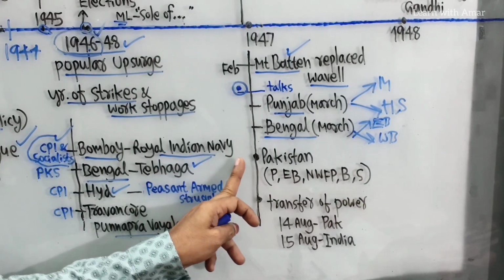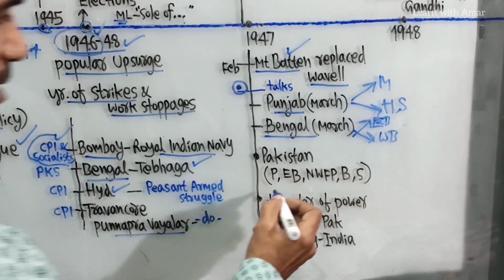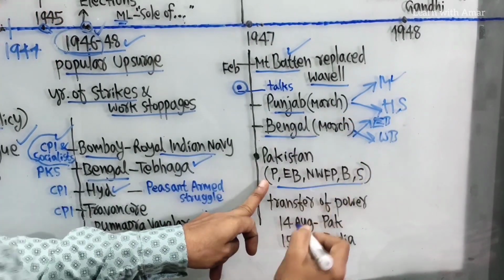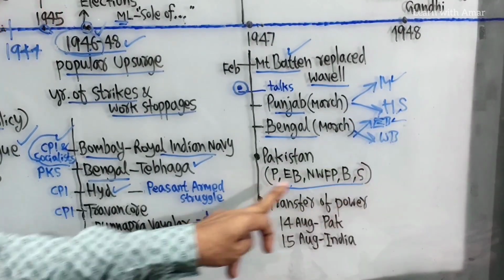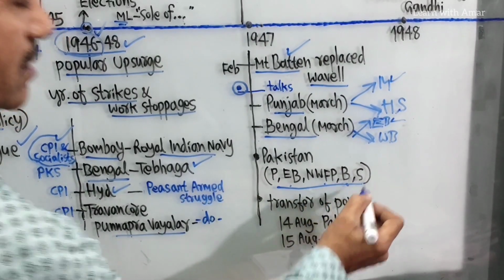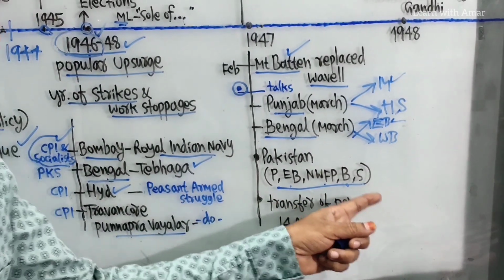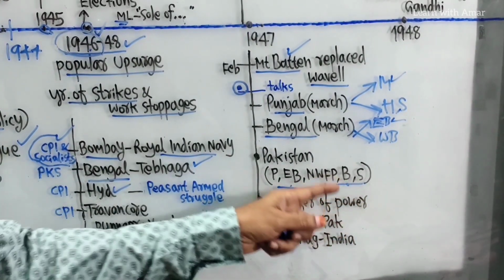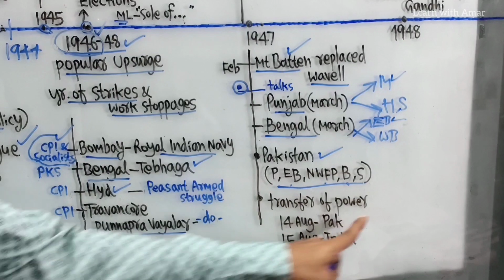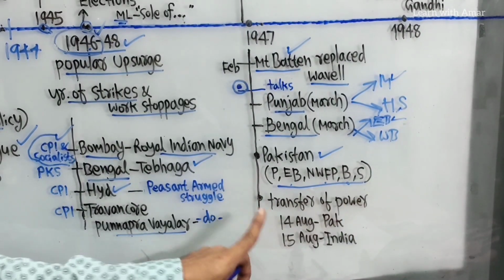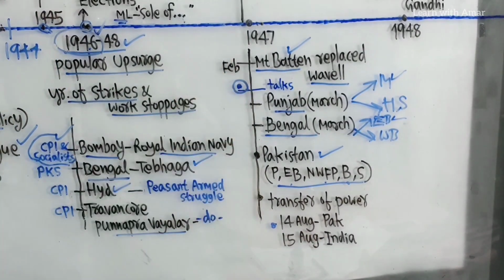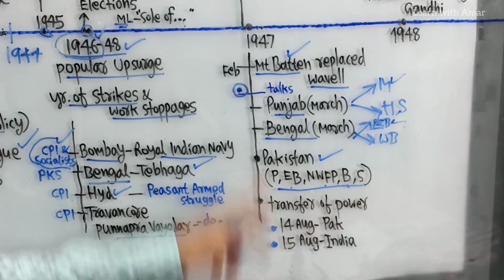The areas with a Muslim majority population are known as Pakistan. What are those? It is Punjab, already I told you, Muslim Punjab. Then East Bengal, it is for Muslims. North-West Frontier Province, and also Balochistan and Sindh. These are the areas where we see a majority Muslim population, so it is named Pakistan. And transfer of power from the British to Pakistan was on 14th August 1947, and to India on 15th August 1947.